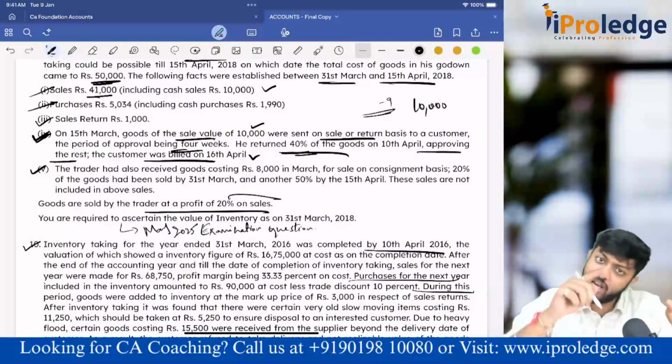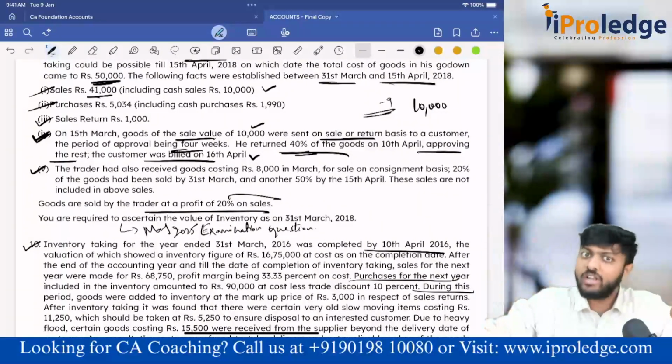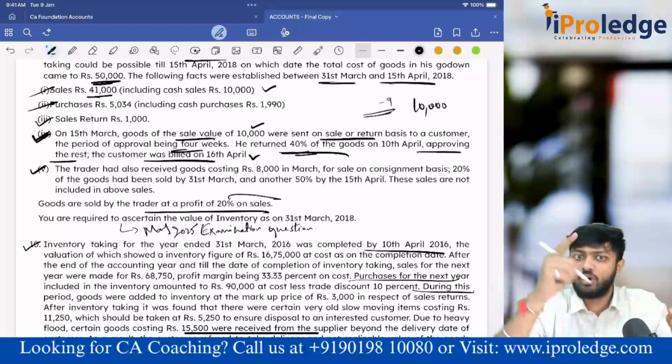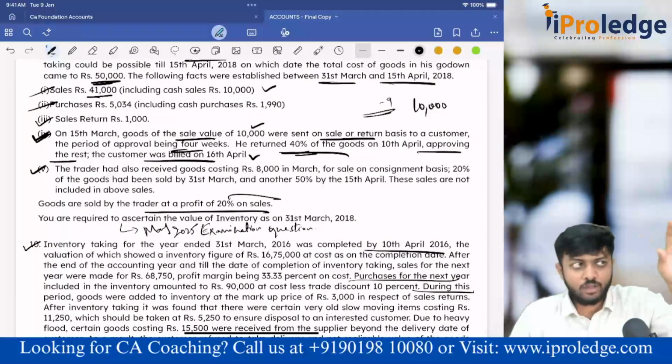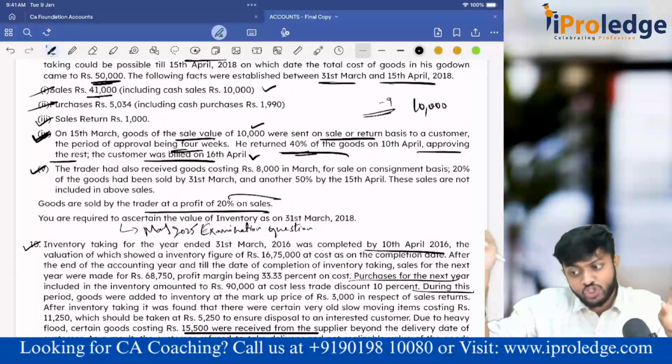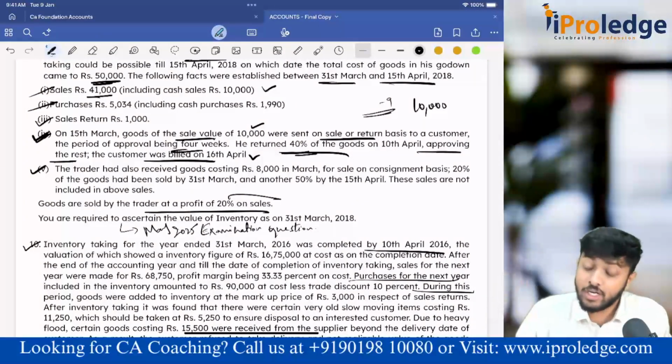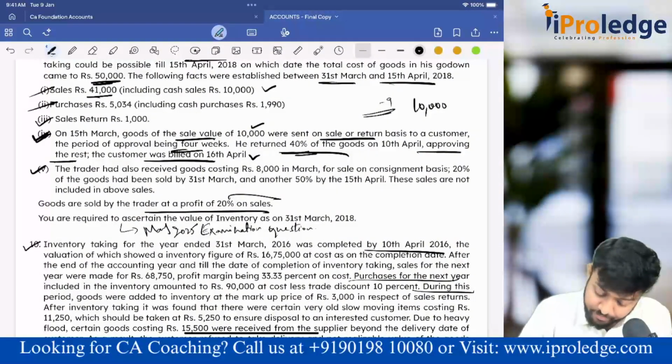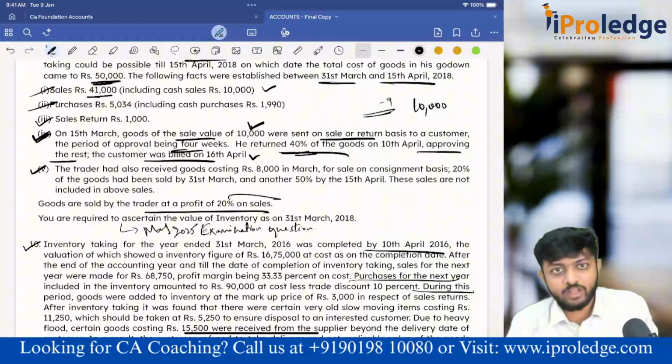This either you have to sell it further. If you have not sold it in the current year, it should come in closing stock, yes or no. There are some goods in opening stock, some goods you have purchased. This should either be sold, if not sold, should be lying in closing stock. Now with respect to this 10,000, am I including it in sales?